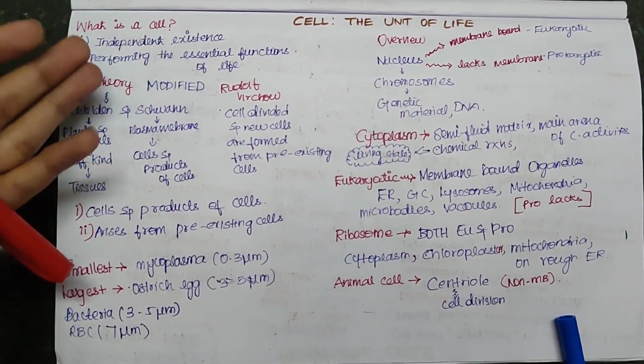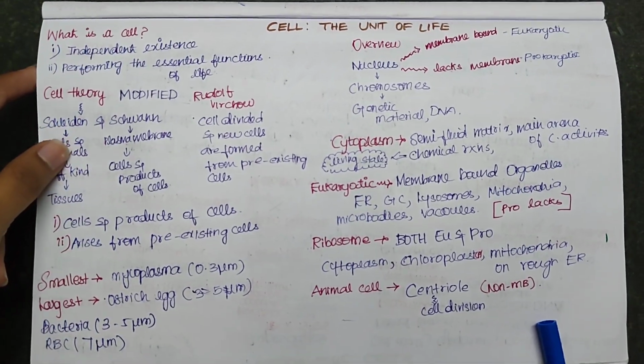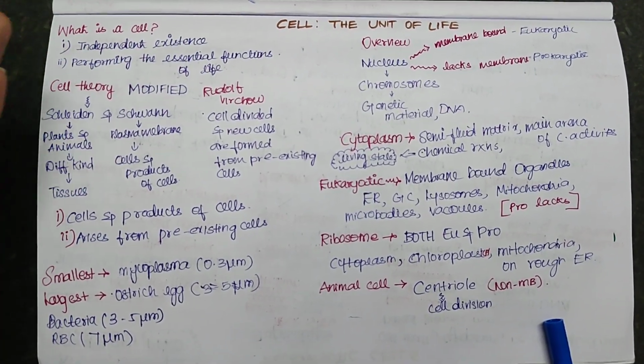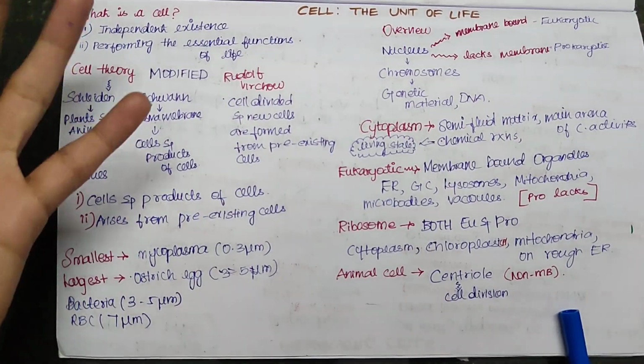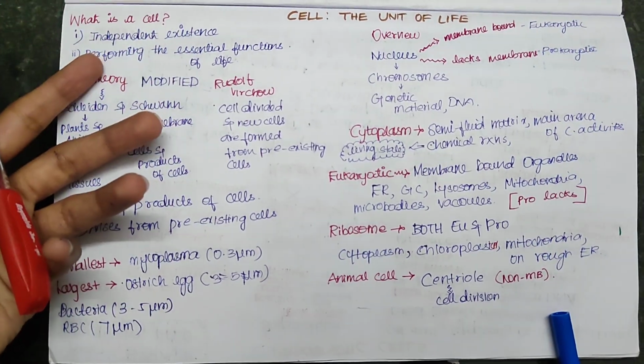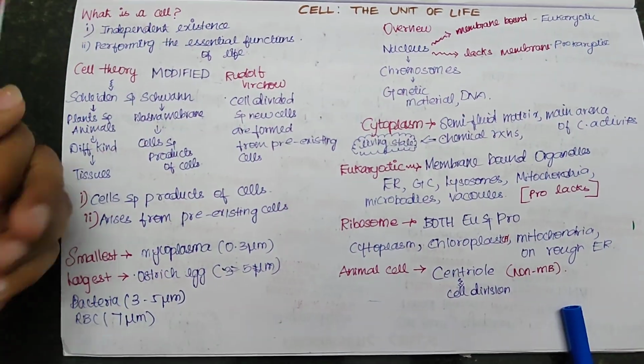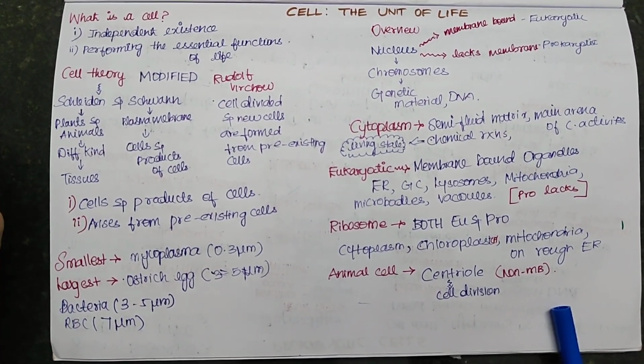To talk about unicellular existence, we have yeast, which is a unicellular organism. These are examples, and it should have the essential functions of life. It can perform the essential functions of life. Obviously, in the case of yeast, this is a unicellular organism, which means it's made up of only a single cell. Still, it can perform all the essential functions of life.